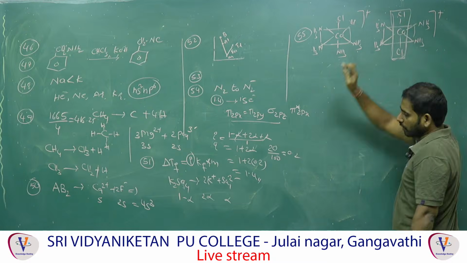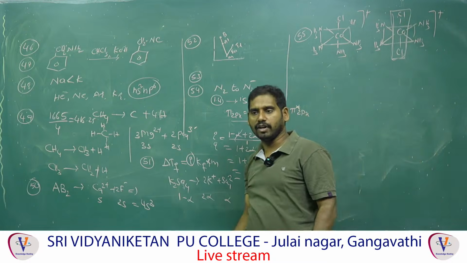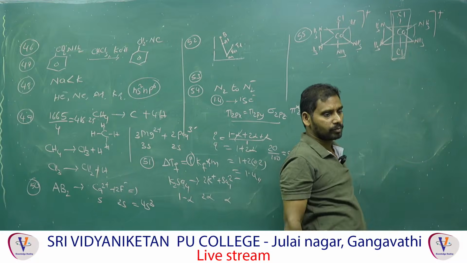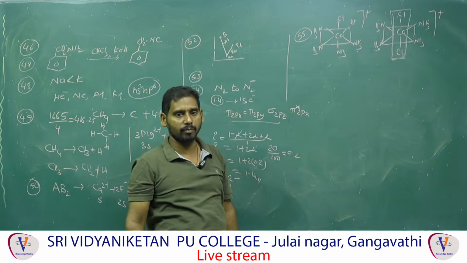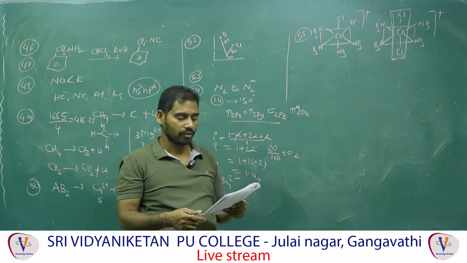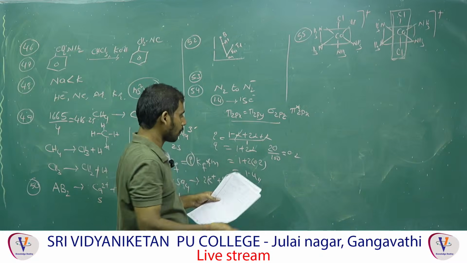It is passing through one plane. That means a plane of symmetry is present. Passing through the plane vertically, both halves are equal. That means a plane of symmetry is present. Plane of symmetry present means optically inactive, but they have given optically active. That means statement 2 is incorrect.